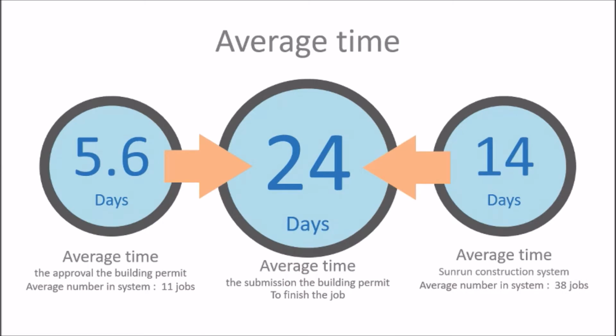And this one is about the average time. Average time is the time in this system since the beginning, the submission of the building permit, to the finish of the job. So we divide it into 2 things. First one is about approval by the government, which used only 5.6 days. An average number in this system is 11 jobs. And another one is the SUNRUN construction system. It used 14 days, and the average number in the system is 38 jobs.